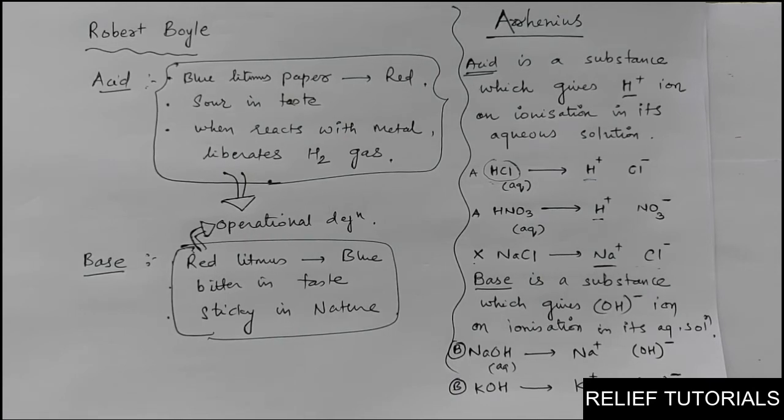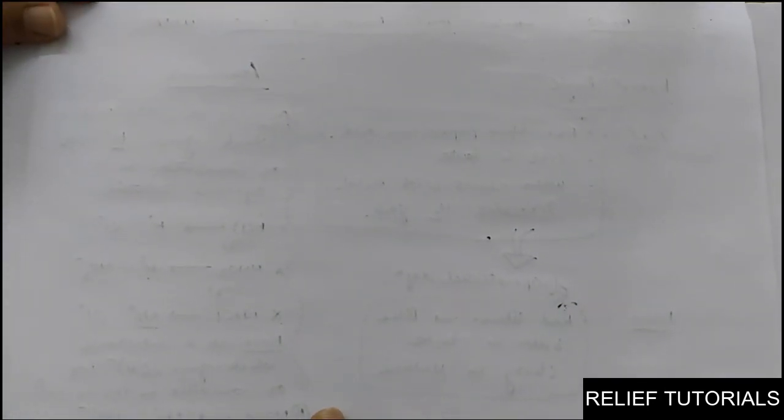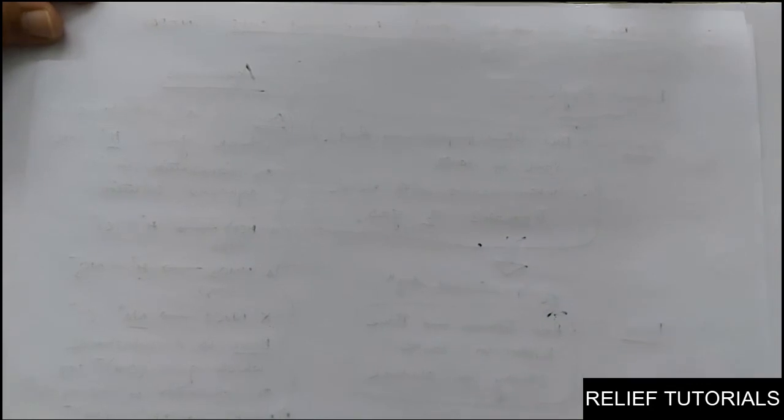But there are some limitations of this theory. These definitions of acid and base do not work every time. You might be surprised that it's a quite precise definition. Then also there are some limitations. Let me give you the limitations of this theory. First of all, do you know H+ ion? Let me give you the introduction of H+.